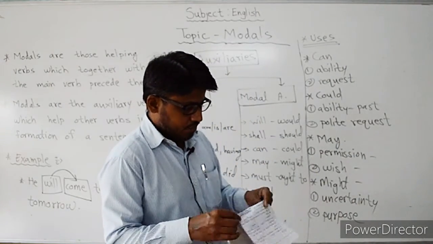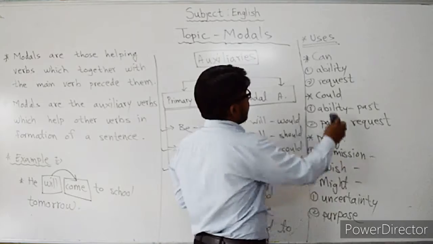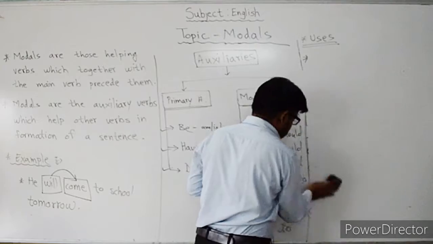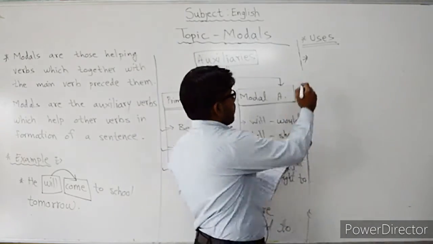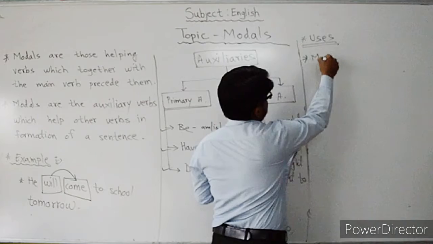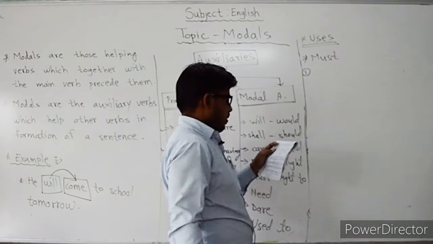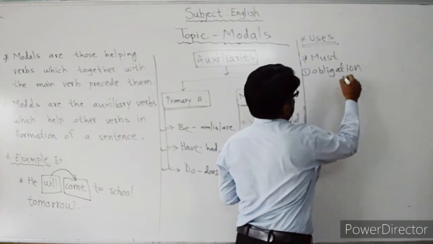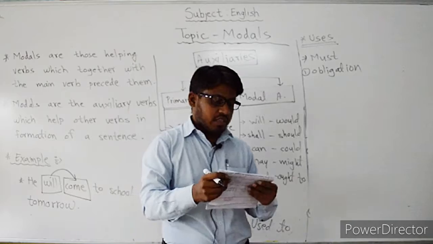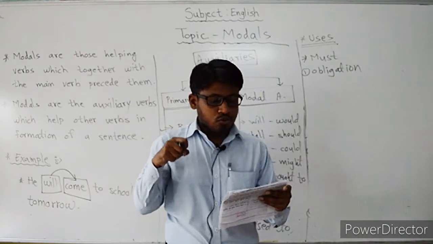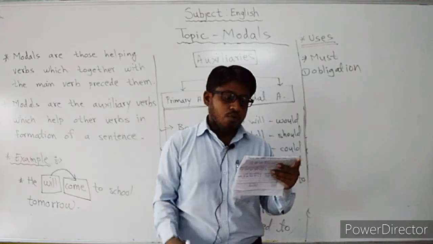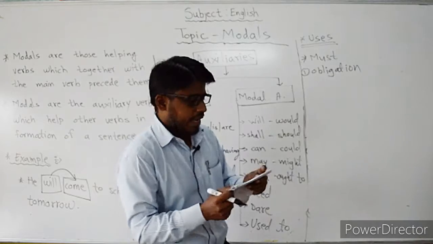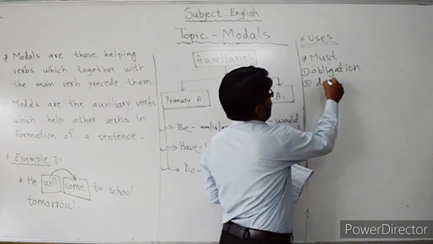Then next we will see must. Now must is also a very important modal in the English language. Must. First one, to express obligation. Most of the time we use should as well as must, but in must there is a confirmation, you have to do that, there is no option. For example, you must follow the rules, means if you are not going to follow the rules then you will be punished. Second, to express duty.